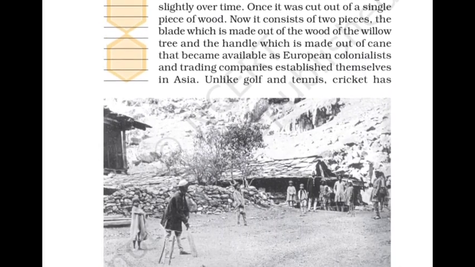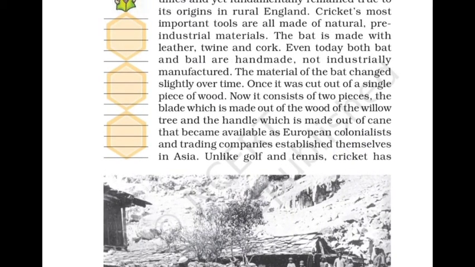The material of the bat changed slightly over the period of time. Once it was cut from a single piece of wood, now it consists of two pieces: the blade, which is made out of the wood of the willow tree, and the handle, which is made out of cane. So the lower bat is made of willow, and the upper handle is made of cane.